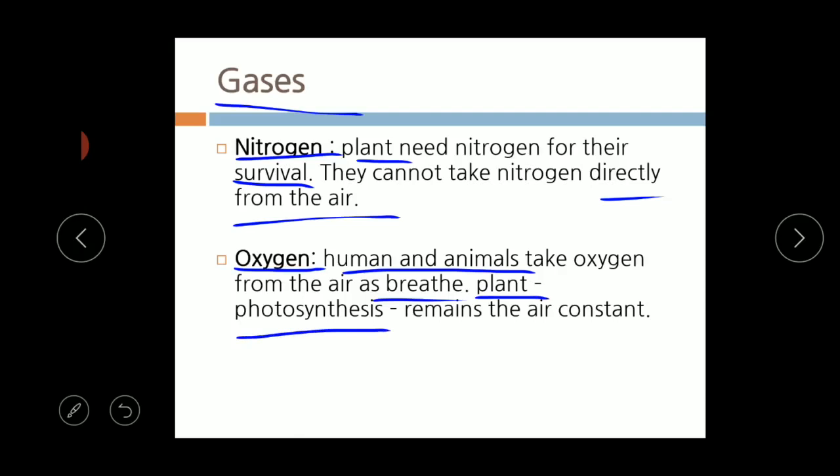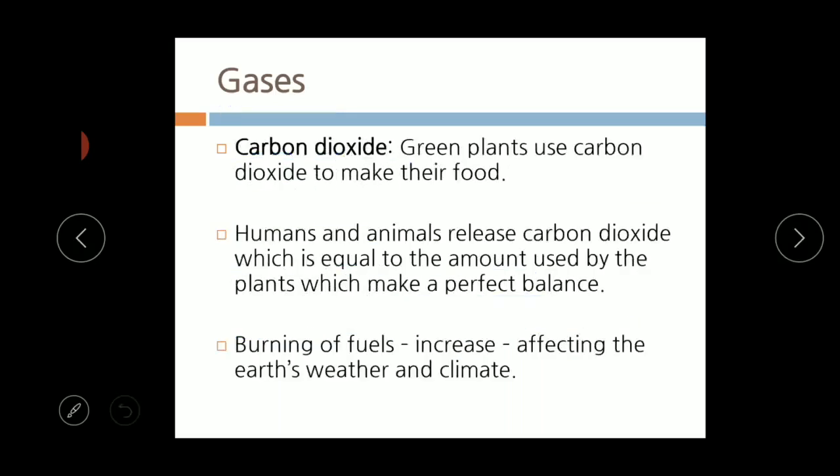So this keeps the air constant, both the carbon dioxide as well as the oxygen. Obviously, human beings and animals absorb oxygen and exhale carbon dioxide. Then the plants inhale the carbon dioxide and exhale the oxygen. So this keeps the air constant in value.